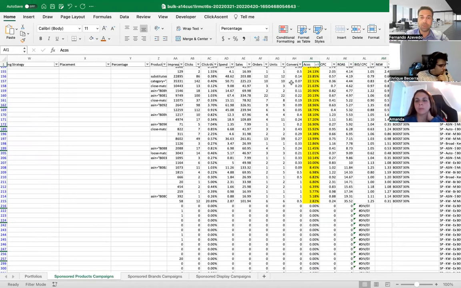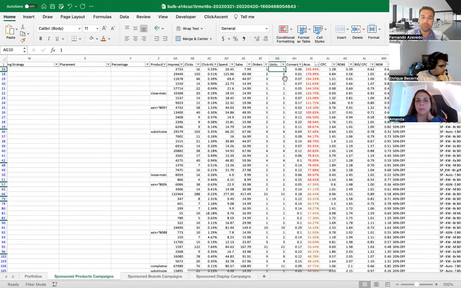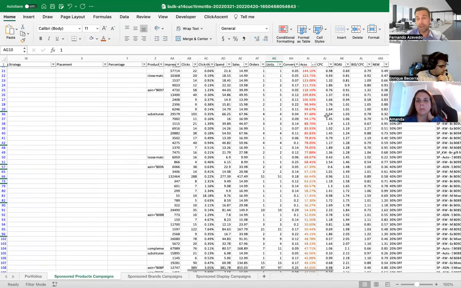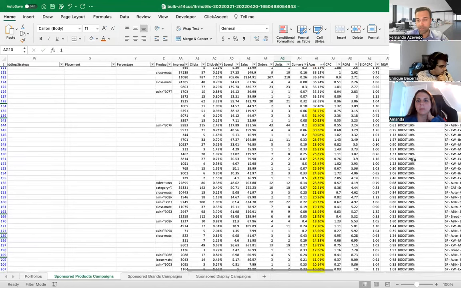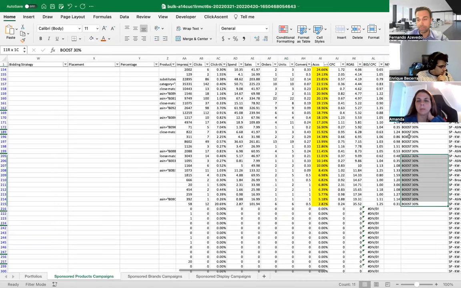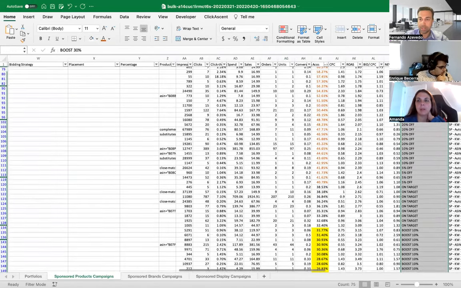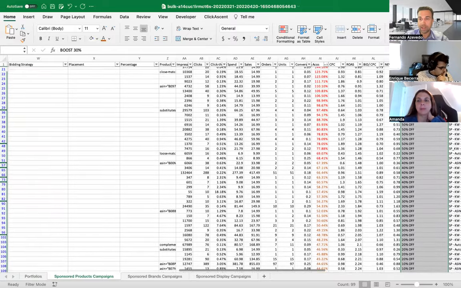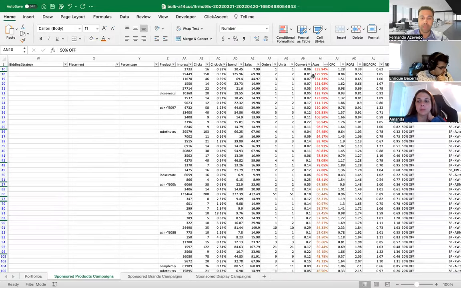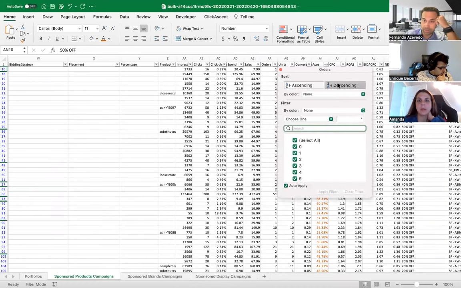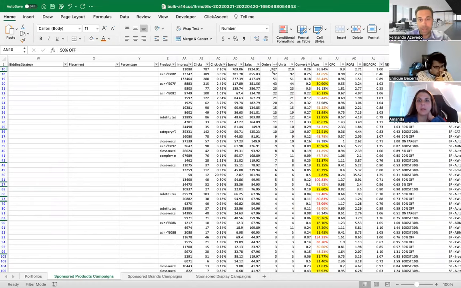So let me just go back up. So I took care of everything that had sales here. I went from boosting these guys, keeping on targets, and then increasing the discounts for the guys that had high ACOS. Before I make the changes, I just want to see orders descending, because I want to see these guys. These guys had too many orders.